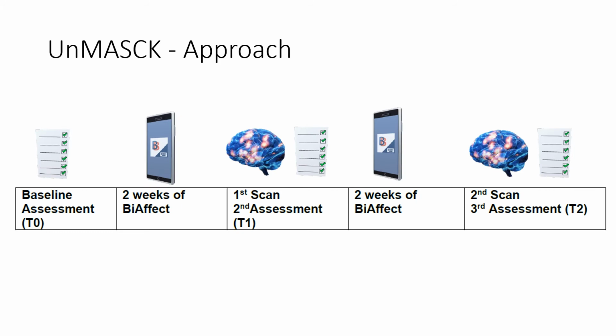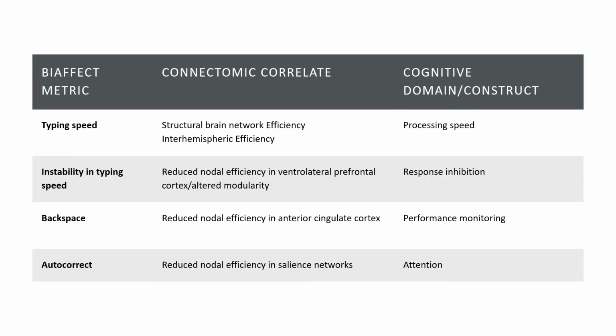And so to do this, we have participants using the BiAffect app for a month. And during that month, they get 3 assessments using gold standard clinical rating scales as well as neuropsychological testing. And then they get 2 MRI scans.